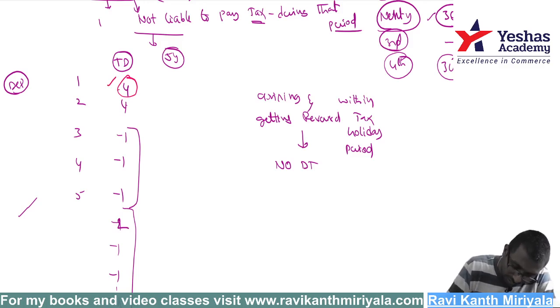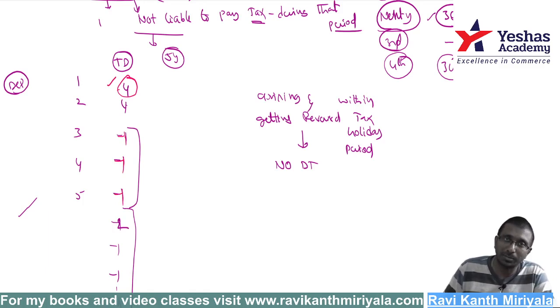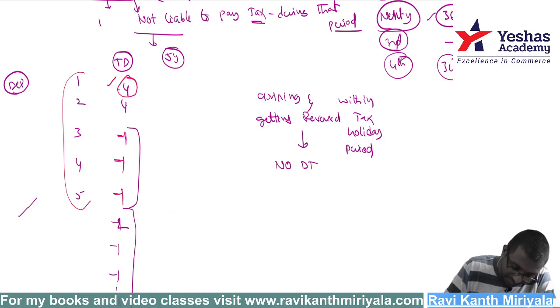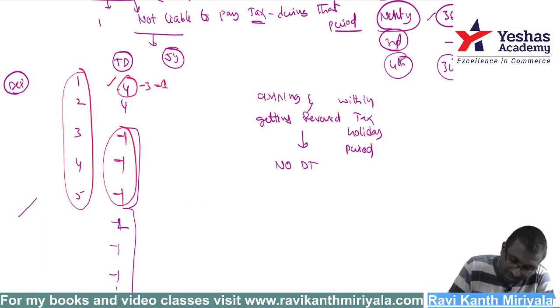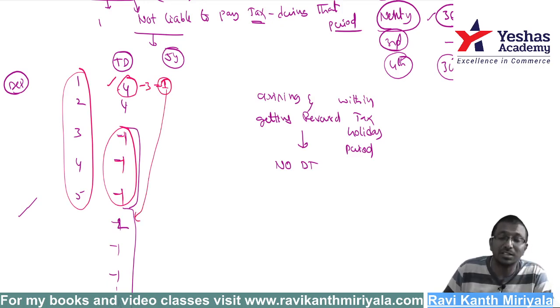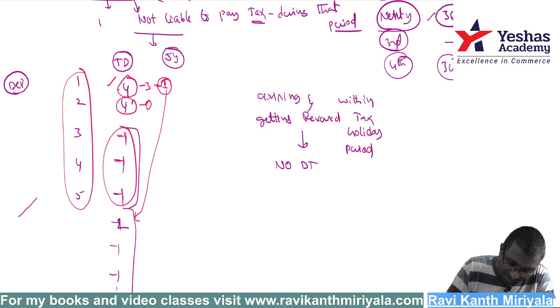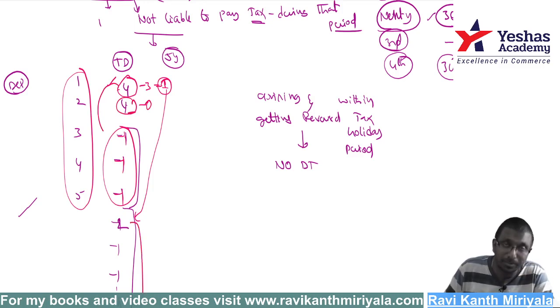Out of this 4 only, you should say -1 is gone, -1 is gone, -1 is gone. That means 3 is arising within the tax holiday period and 3 is getting reversed. So that means still how much is there? 1. That 1 is getting reversed in the 6th year, that is after the tax holiday period. Then what about the other 4? Nothing is getting reversed during the tax holiday because first in is reversed first. That 4 is getting reversed after the tax holiday period, so you have to create deferred tax on it.